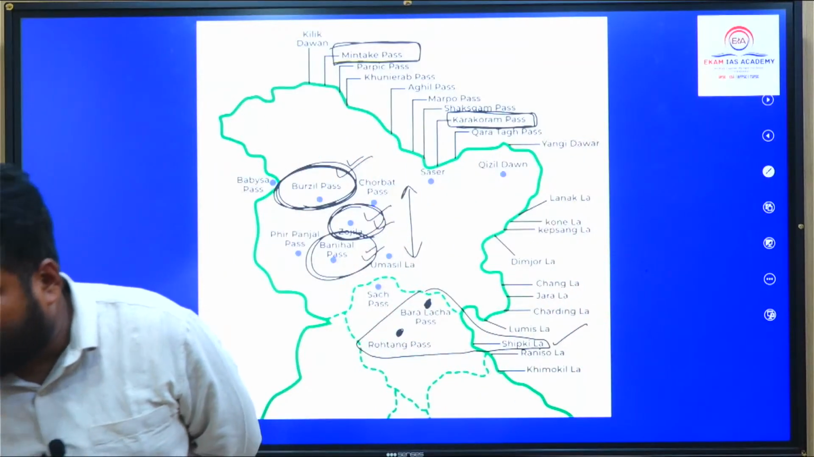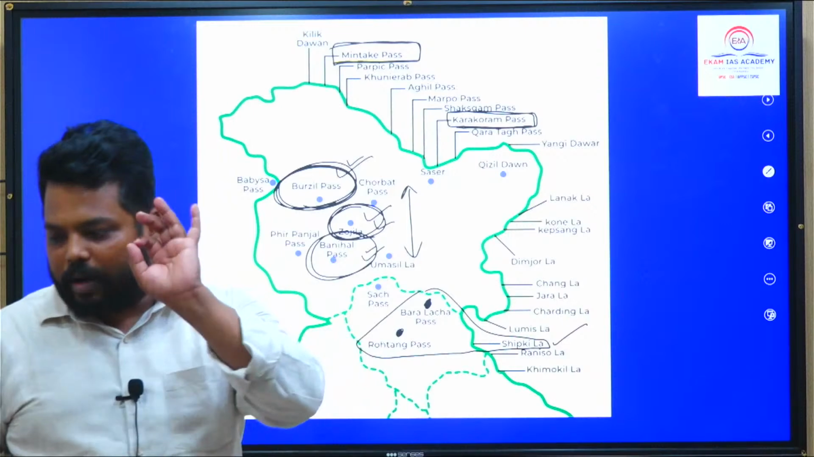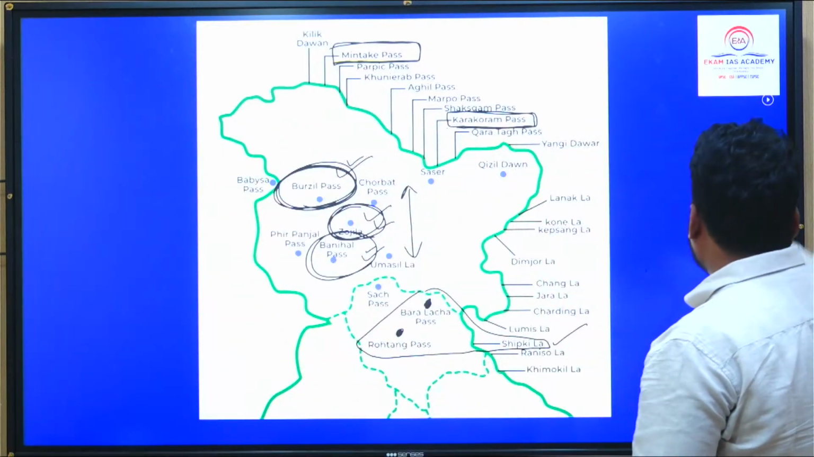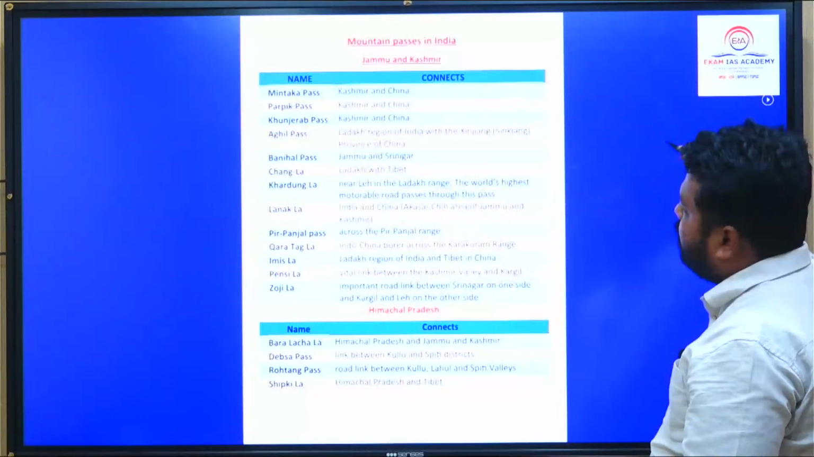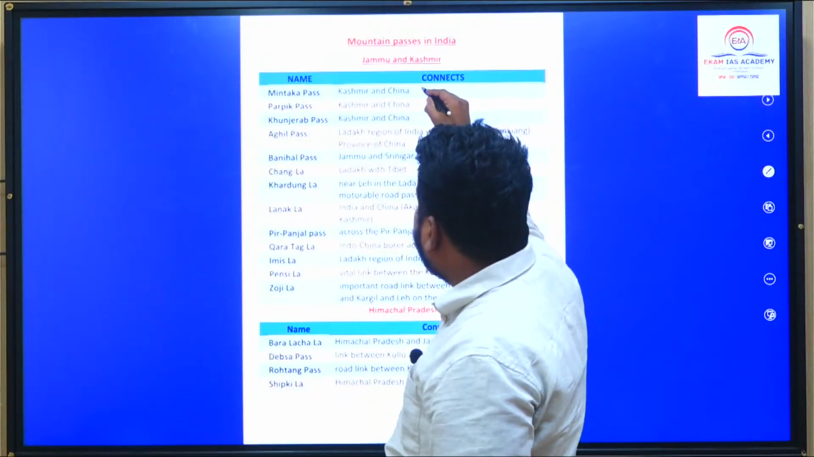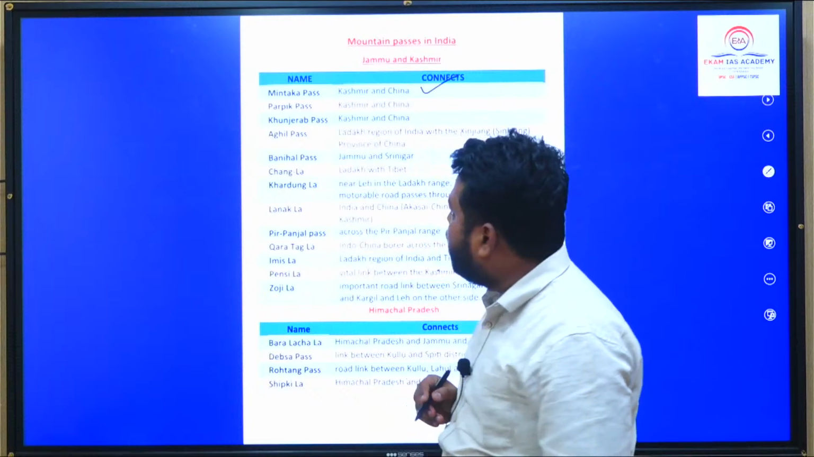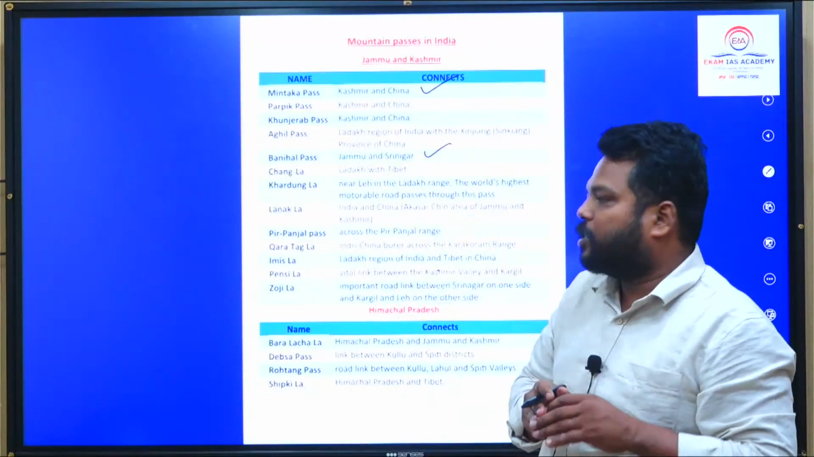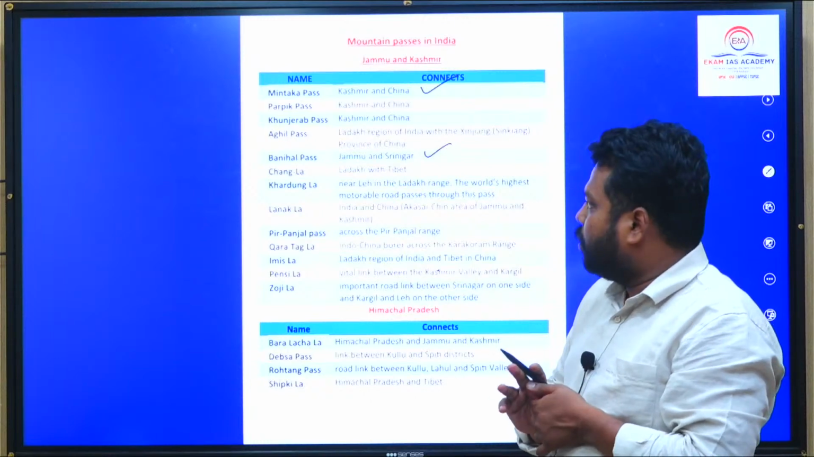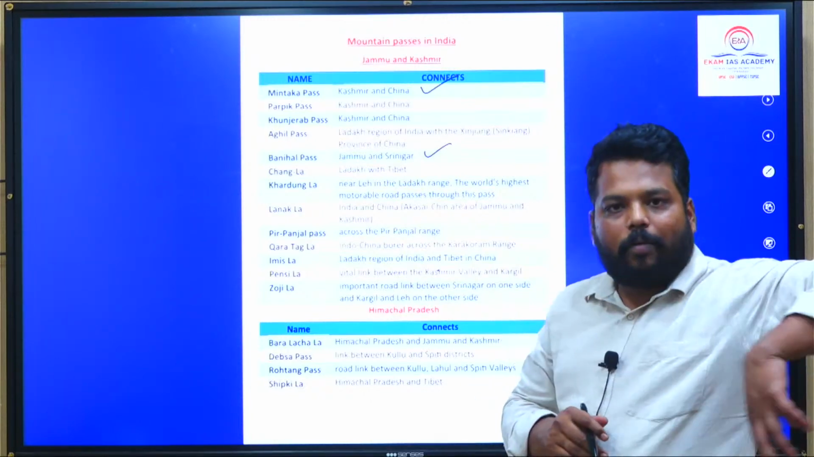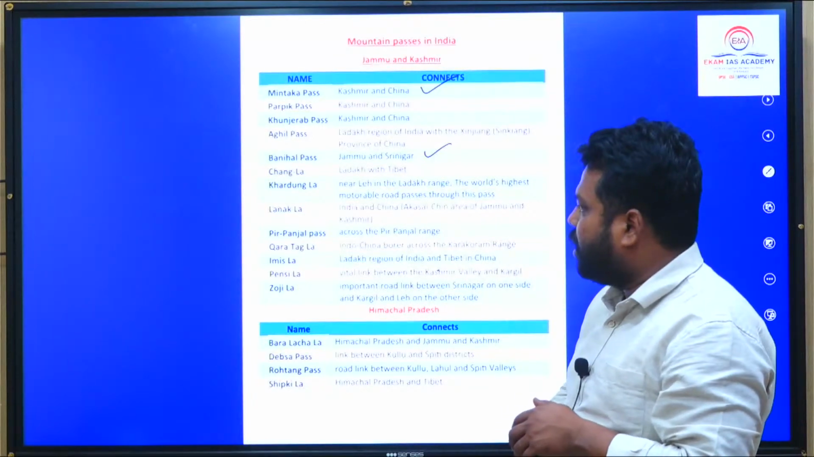So Sutlej river, after crossing Shipkila Pass, enters into India. So these passes are very, very important in Himachal Pradesh and Jammu Kashmir. See, between the mountain passes I have given: Mintaki Pass, which is present between Kashmir and China. Banihal Pass, between Jammu and Srinagar. Banihal is the last railway station which we have. Beyond that, we have to travel on road to Srinagar. So this Banihal railway passes through this particular pass. Remember this one.